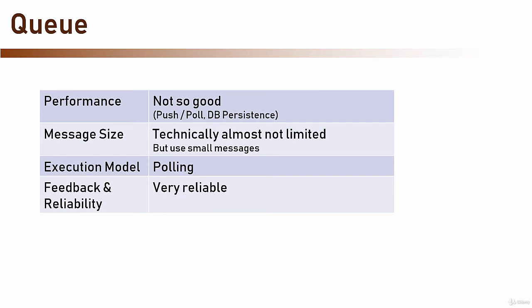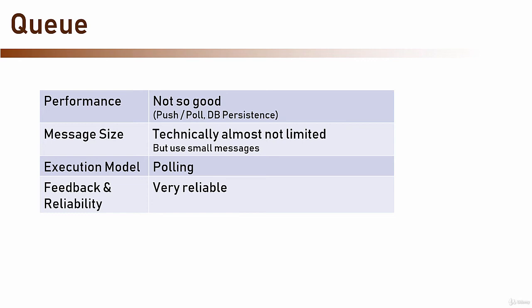On the other hand, the queue usually has comprehensive management and monitoring tools to make sure messages are not lost on the way to the other side, and has its means to make sure there are no problems along the way. So the feedback to the sender is not very critical, aside of the actual handoff to the queue. The bottom line is that the queue is one of the most reliable forms of messaging, and if this is your top priority at the expense of performance, you should definitely consider using it.